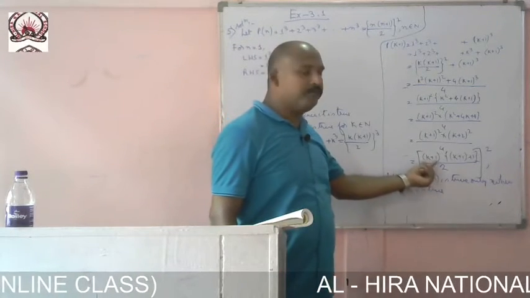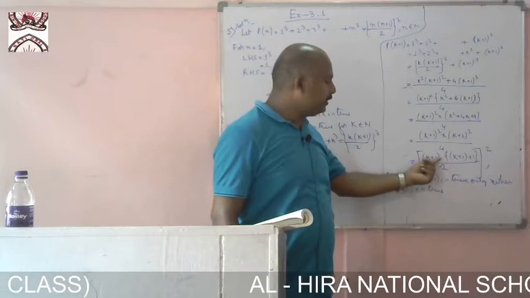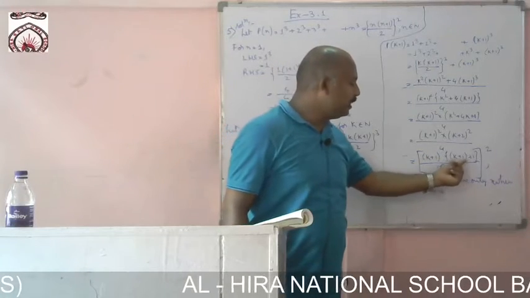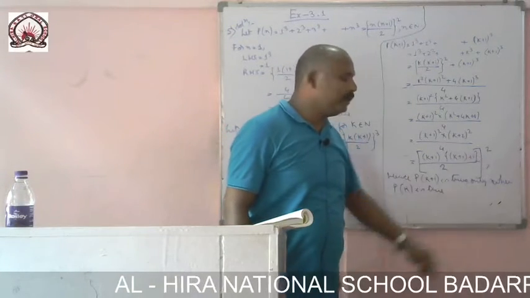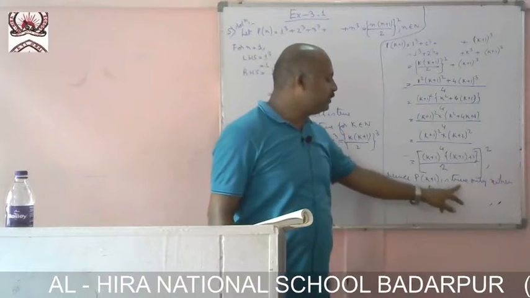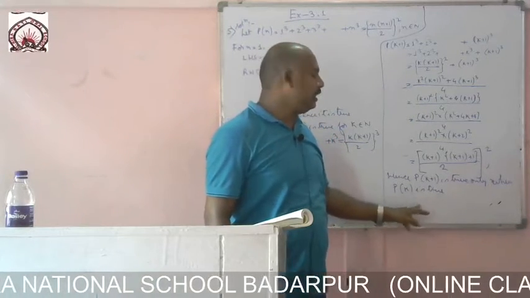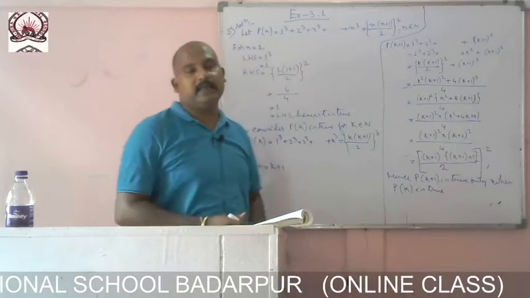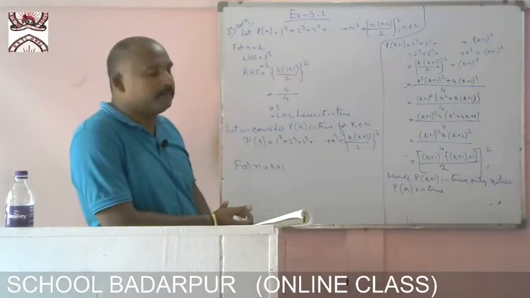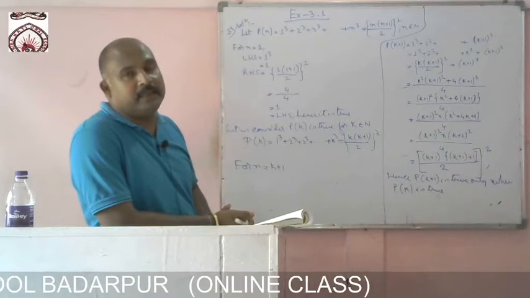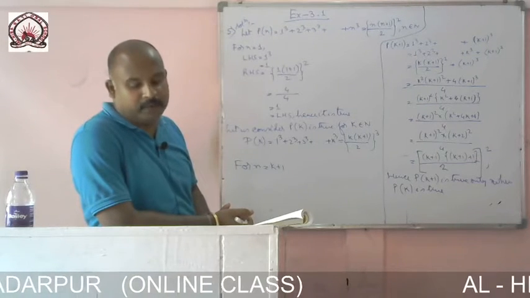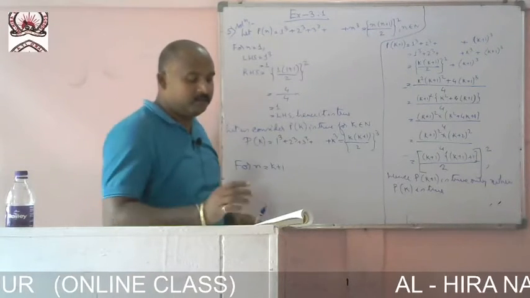It is also in the form of, see, if I consider that this is n into n plus 1 divided by 2 whole thing square. So P of k plus 1 is true only when we consider P of k is true. Hence by the method of mathematical induction, P of n is true for all n belongs to natural number.